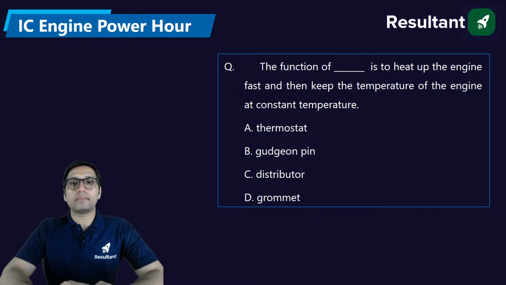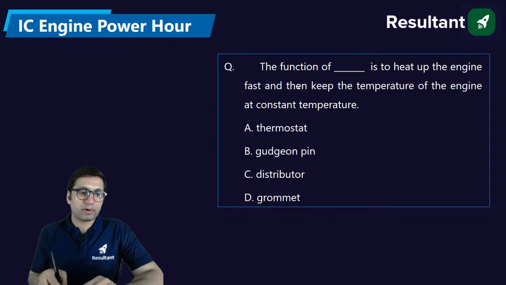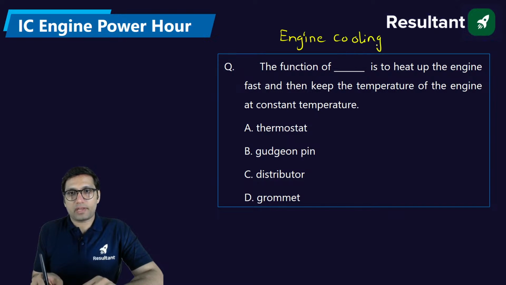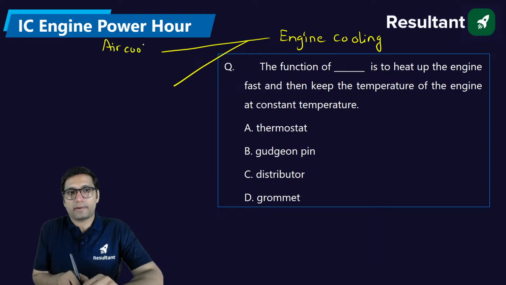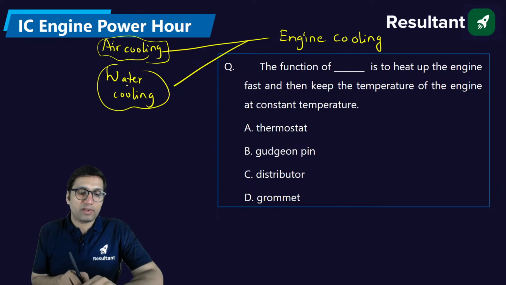The function of this is to heat up the engine fast and then keep the engine at constant temperature. So we talk about the concept of engine cooling. There is a question from the engine cooling concept. When we say engine cooling, there are two ways by which you can do it. We can use air cooling in the engine, or we can use water cooling. Air cooling is used for small engines like motorcycles and scooters. In some motorcycles we use water cooling also.